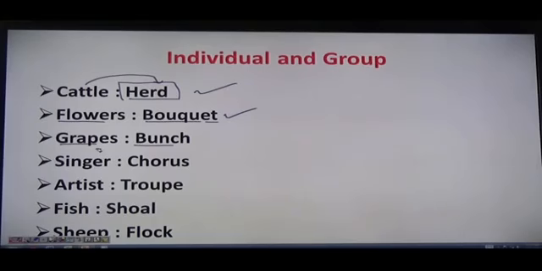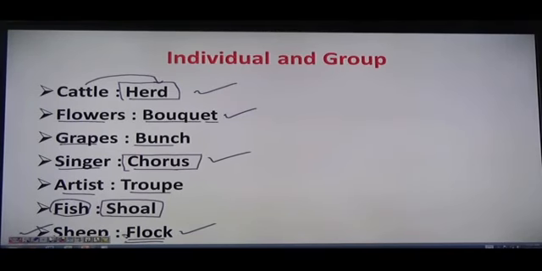We know that the group of grapes is bunch. The group of singers is chorus. Group of singers is chorus, right? That word is generally used when it is given as a part of some singers who have to perform. They are named as chorus. Artist, troupe, right? A group of fish, they are called shoal, right? Sheep, a group of sheep is named as flock. So generally, when we have a number of sheep with us, we call them a flock of sheep, right?